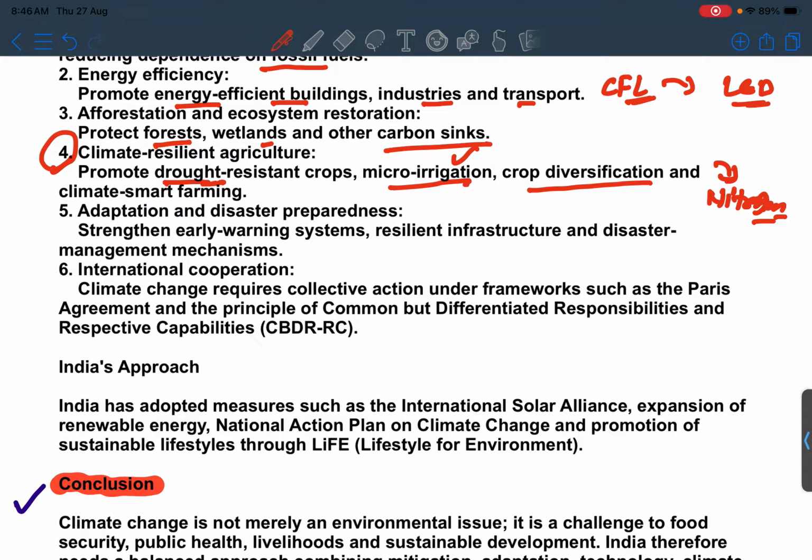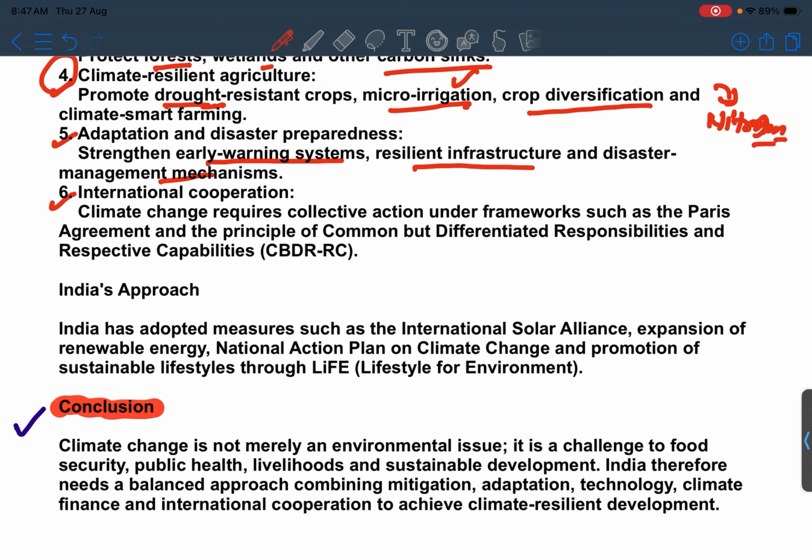The next one is adaptation and disaster preparedness. Also, if we have done these types of things, we have to prepare for natural disasters as well. So strengthening early warning systems, resilient infrastructure and disaster management mechanisms will help to counter natural disasters.